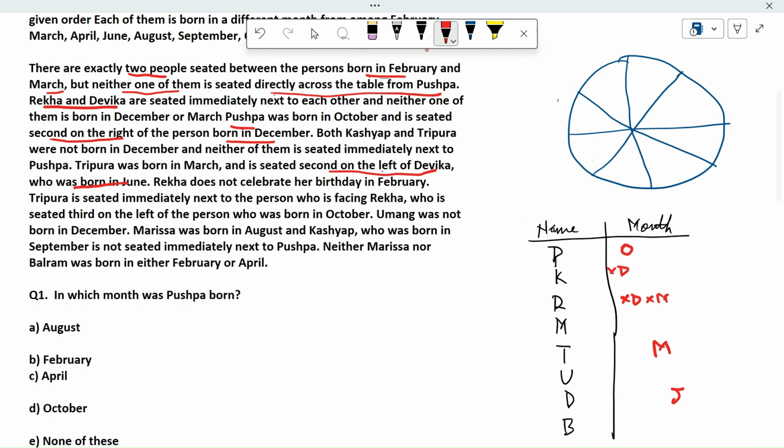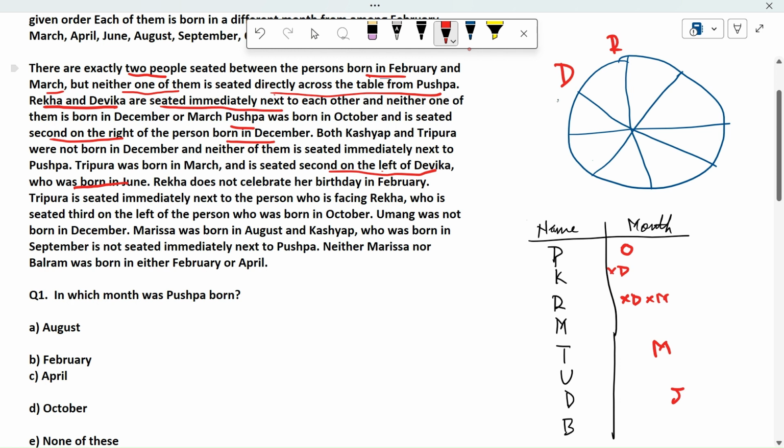Rekha and Devika are seated immediately next to each other, and neither of them is born in December or March, but we do not know whether Rekha is sitting on this side, or I need to interchange these places. Devika could be here and Rekha on the other side.